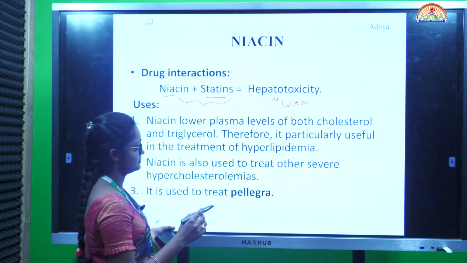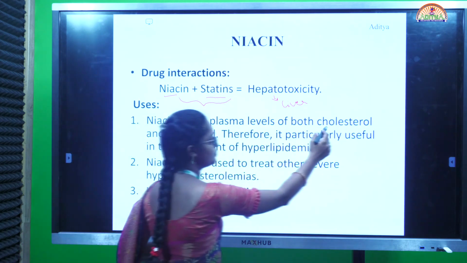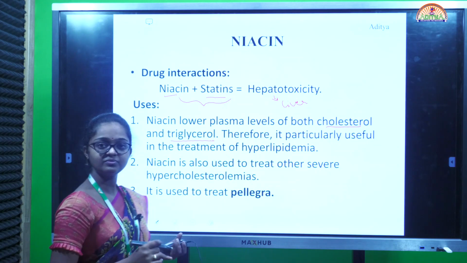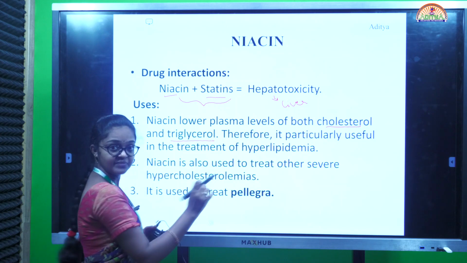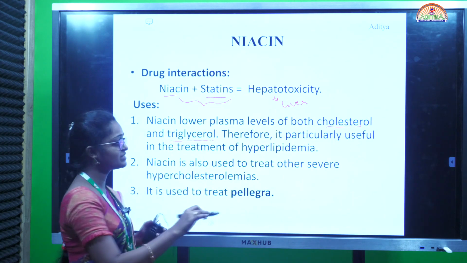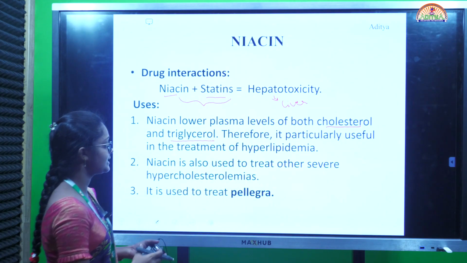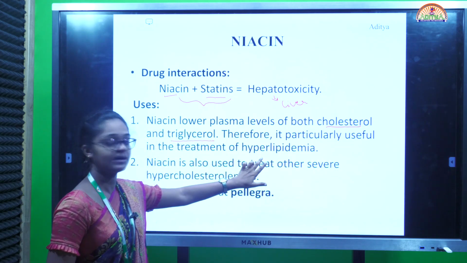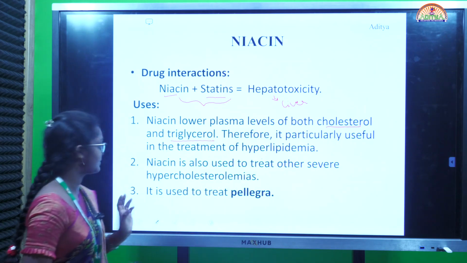Uses. Used to treat, by decreasing the LDL levels. That means niacin lowers plasma levels of both cholesterol and triglycerides. Triglycerides are involved in VLDL, LDL, and cholesterol. It increases the heart problems, angina, like that. But while we are administering these drugs, they decrease the cholesterol level as well as LDL and VLDL levels. Therefore, it is particularly useful in the treatment of hyperlipidemia. Because of decreasing the cholesterol level, these drugs are used for hyperlipidemia.